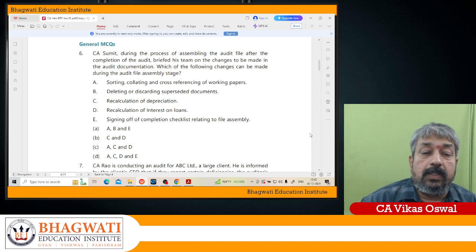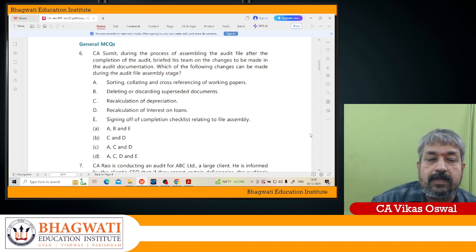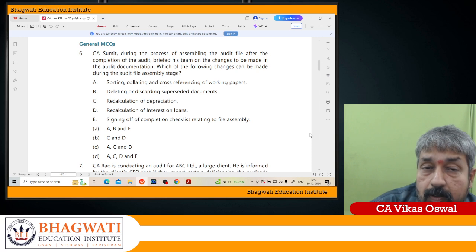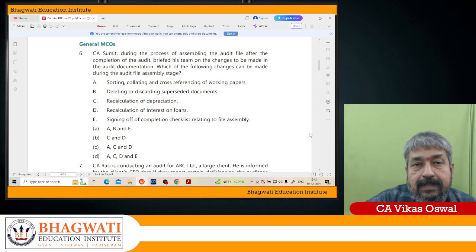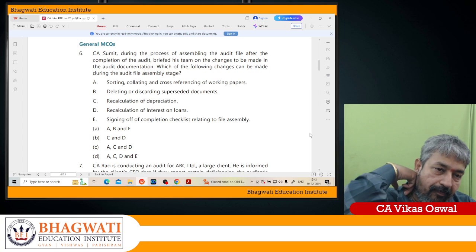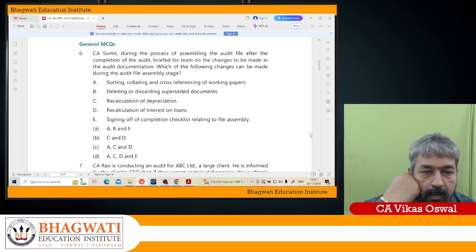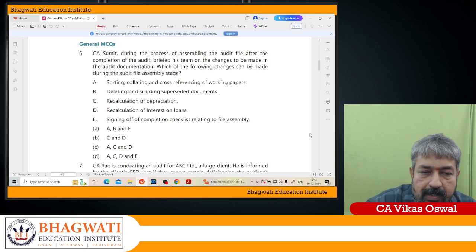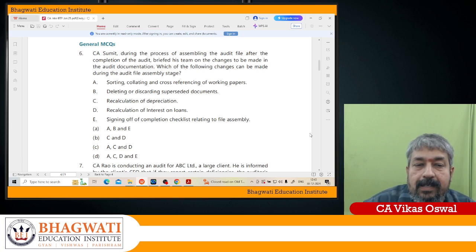Signing of completion checklist relating to the file assembly, that is a thing actually here. So now point number E is signing off the completion checklist, which is related to the file assembly. This is point number E. Okay, so you have A, then you have B is okay and E is also acceptable. So here option A itself will talk about A, B, E.